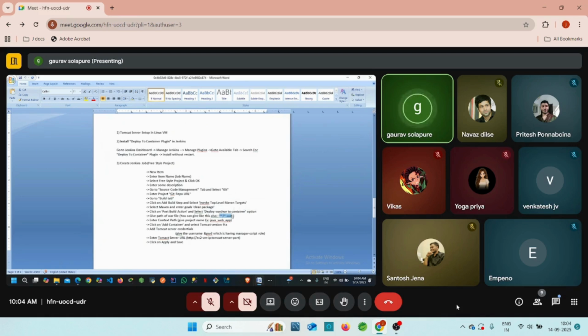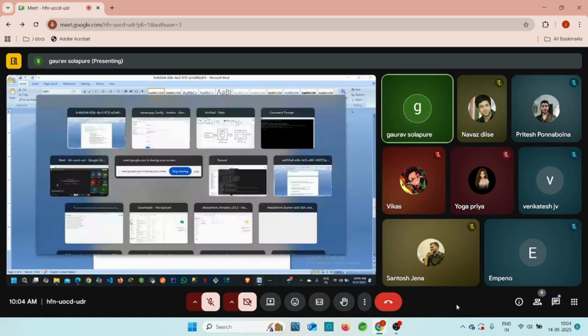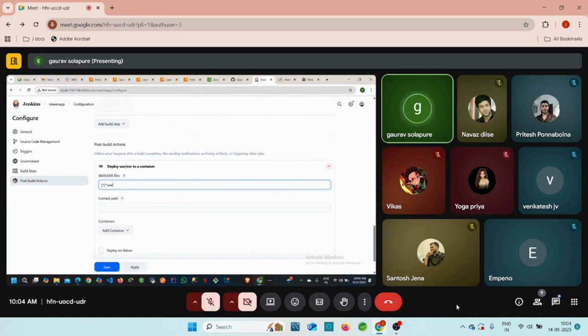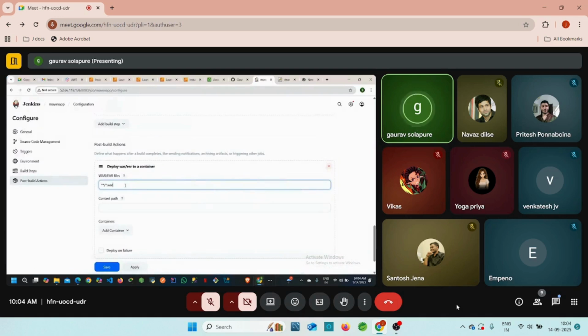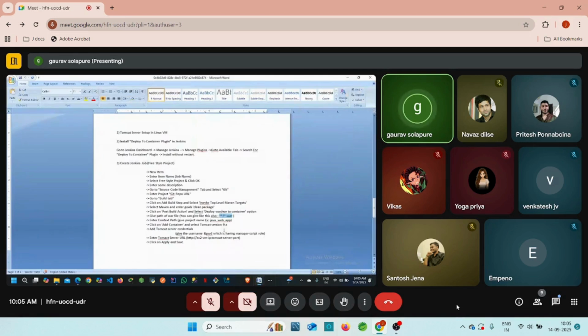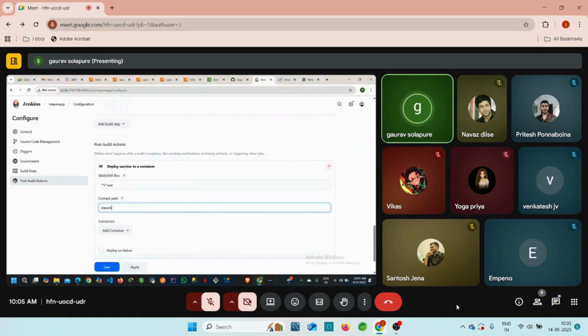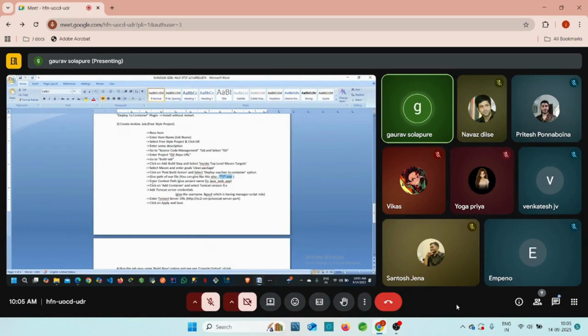It means **/*.war, and you can add it there. It means Jenkins can easily understand. So whatever .war we have, this war I want to deploy on the Tomcat server, right? So that's why we just added **/*.war there, right? Then context path, you can give any context path like Maven application, Maven web application, any name, right? If you have a Java application, then you can add Java web app. If you have a Maven application, then you can add Maven app, right? Then right now, next one is enter context path.